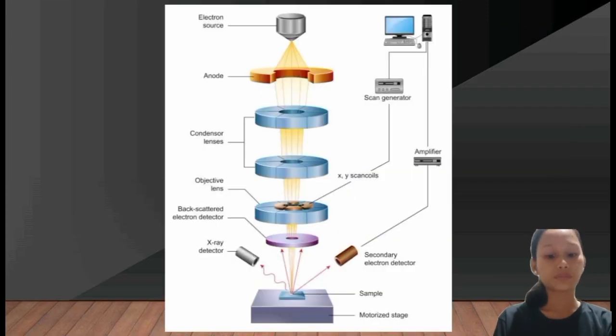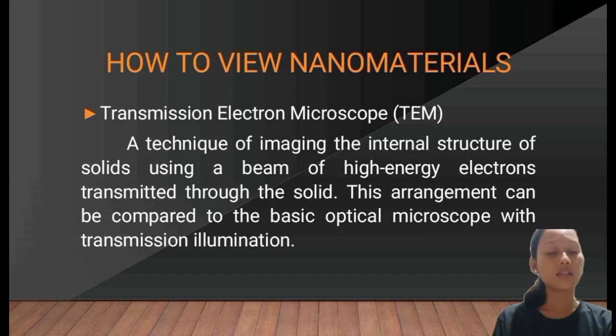Next is the transmission electron microscope, a technique of imaging the internal structure of solids using a beam of high energy electrons transmitted through the solid. This arrangement can be compared to the basic optical microscope with transmission illumination.